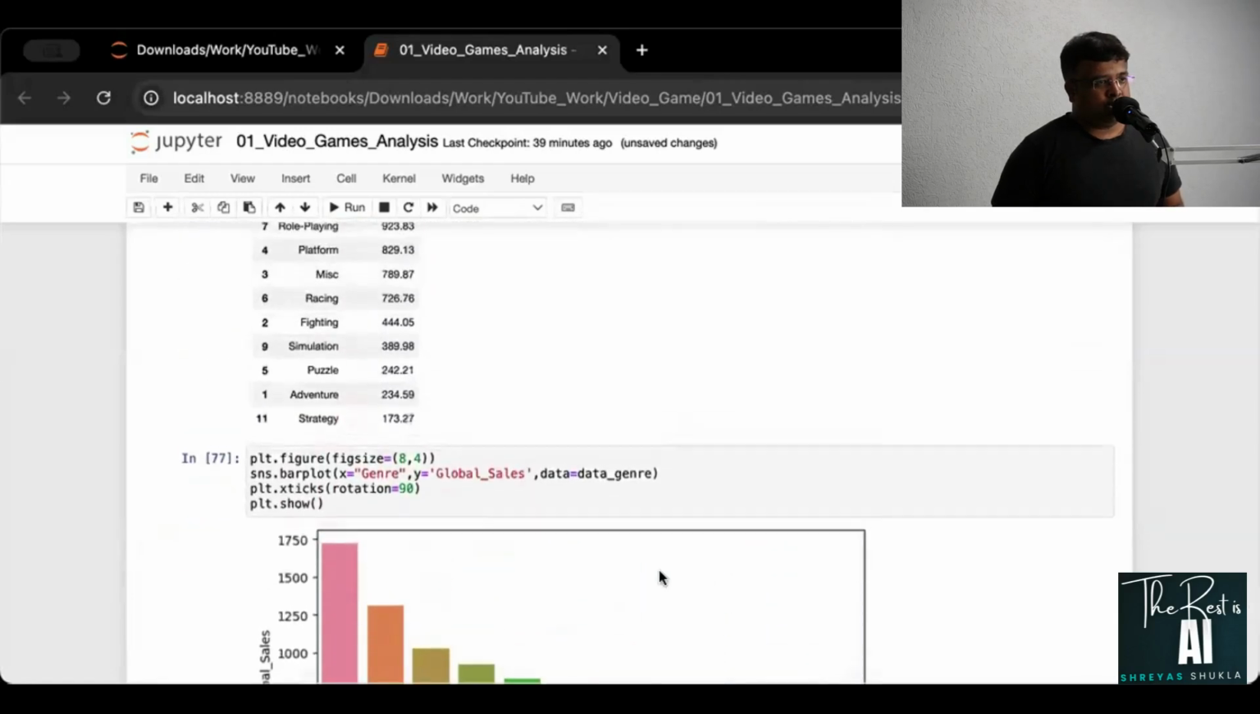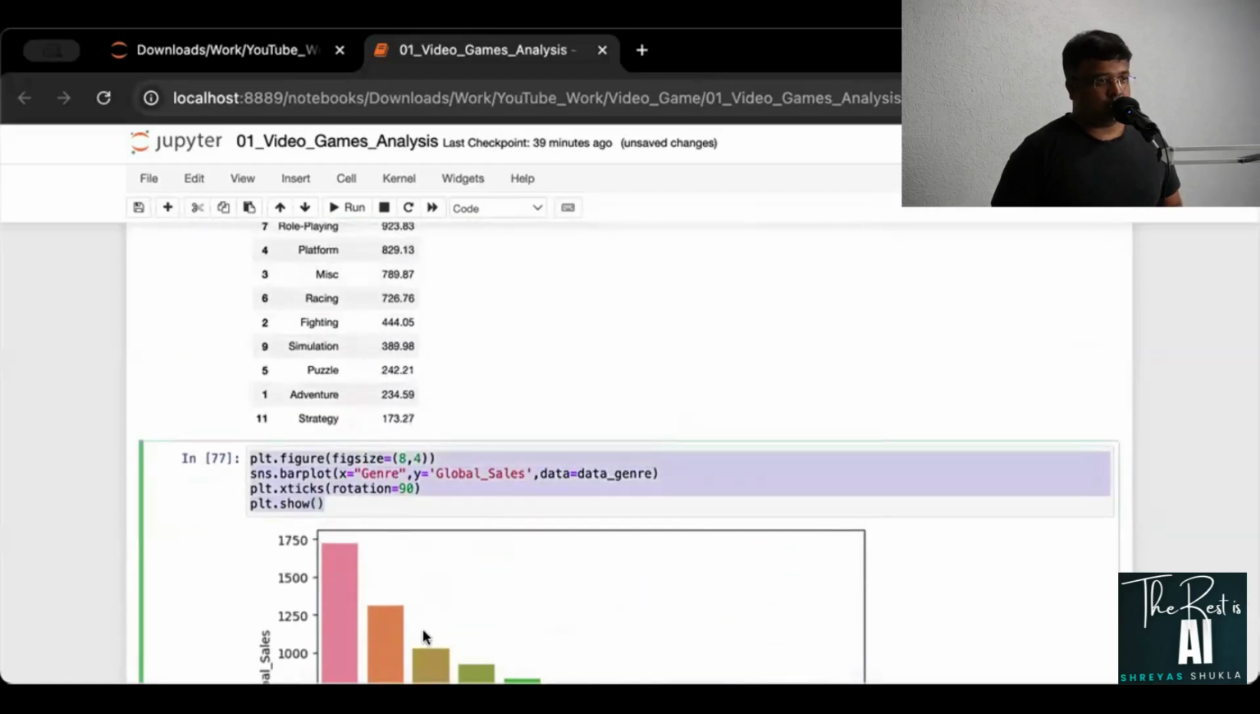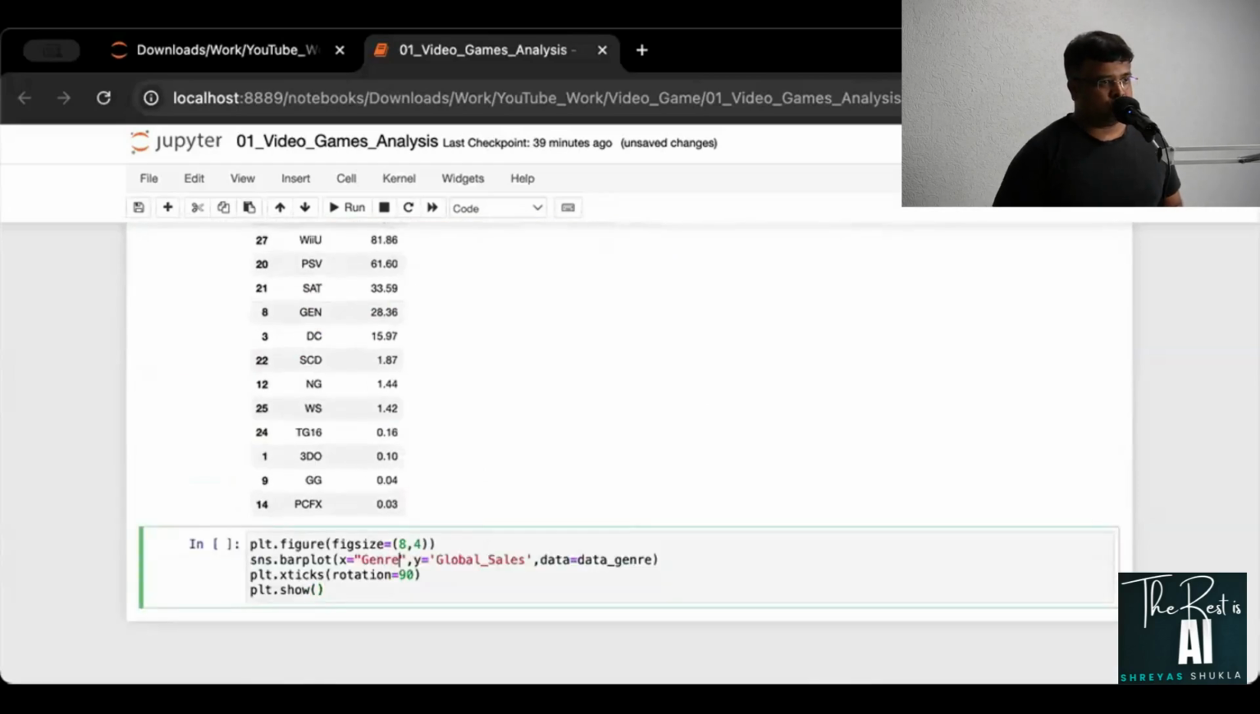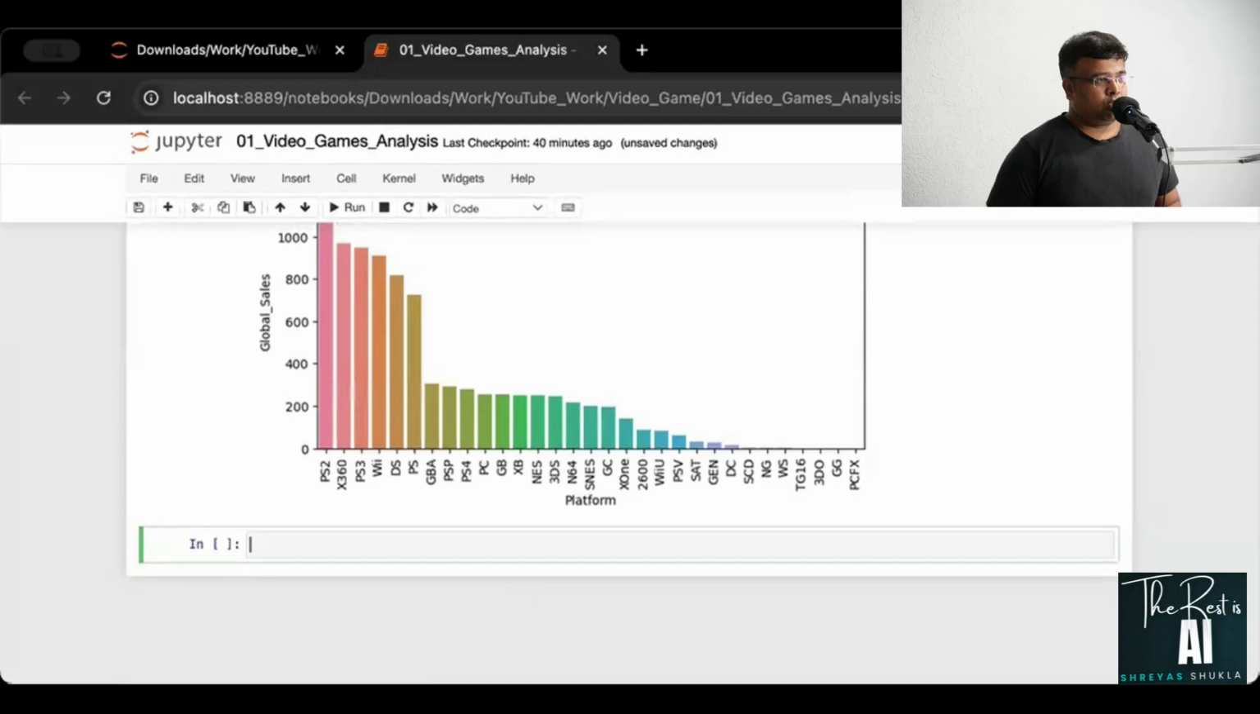All right, similarly, I'll take this as well. I'll copy, paste here. On the x-axis, you have platform, and obviously it has to be platform as well. There we go. Great. Okay, so I think this is it for right now.